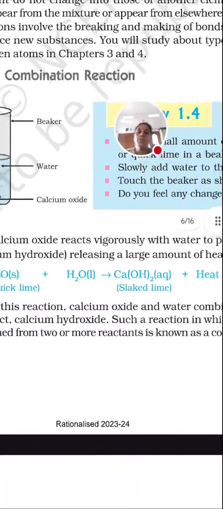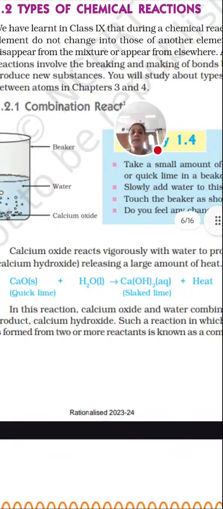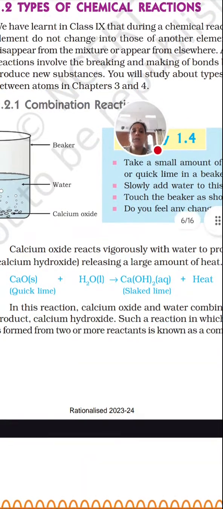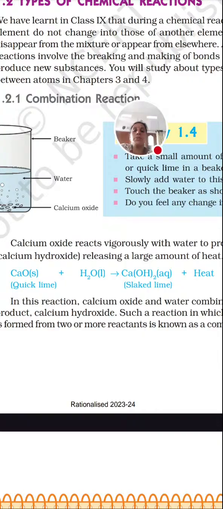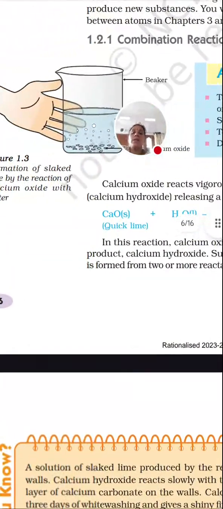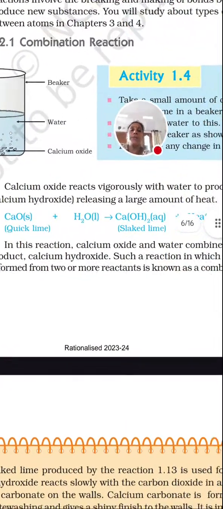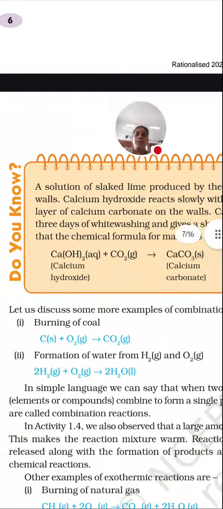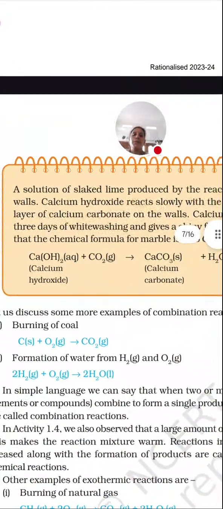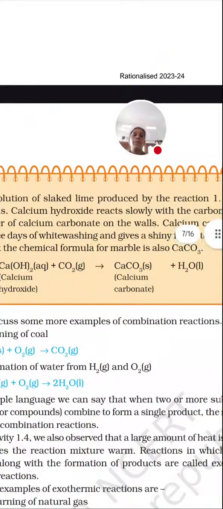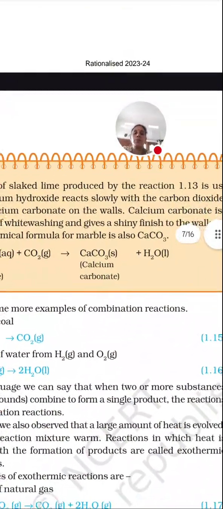Here the reaction is of two types. As heat is given out, it is an exothermic reaction. Along with that, simple substances combine to give a complex one, so it is a combination reaction. So what is a combination reaction? When simple substances combine to give a complex one, it is called a combination reaction. Now one more example of combination reaction: Ca(OH)2 reacts with carbon dioxide to form CaCO3 plus water.